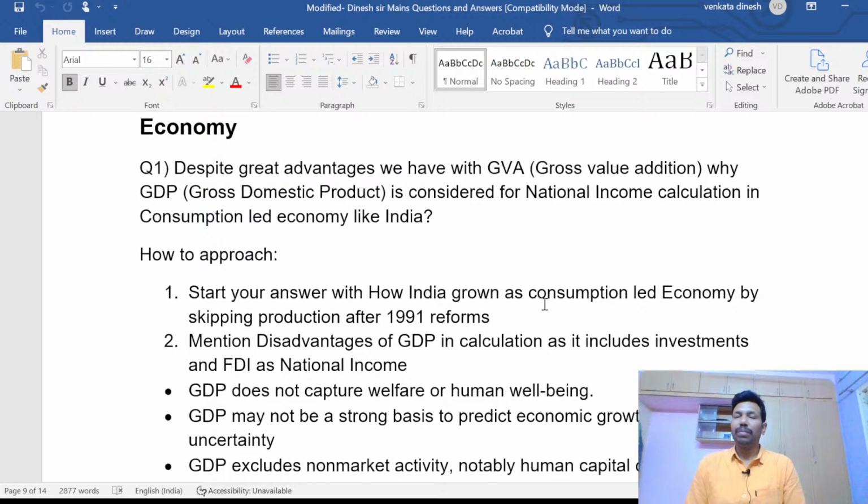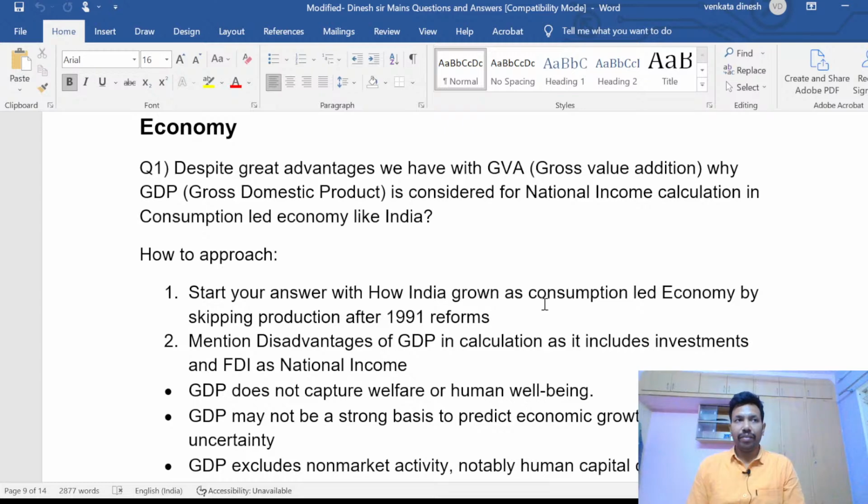GDP is a bigger topic than what you think, and it goes much beyond the topic. You can relate GDP to consumption, production, exports, imports, whatnot. You can relate it to any topic. The idea of GVA was introduced long back, but it is not completely functional.